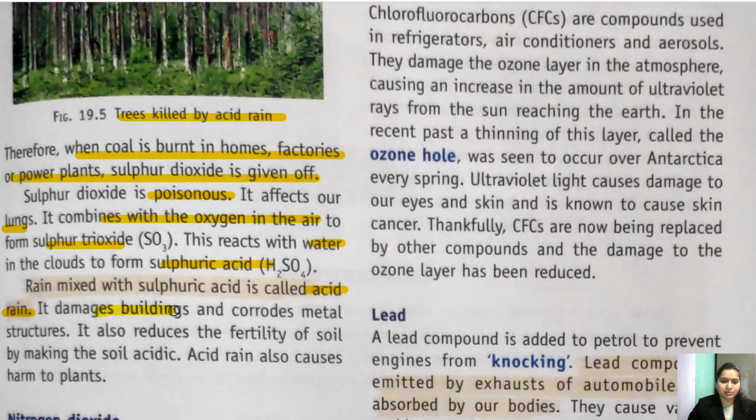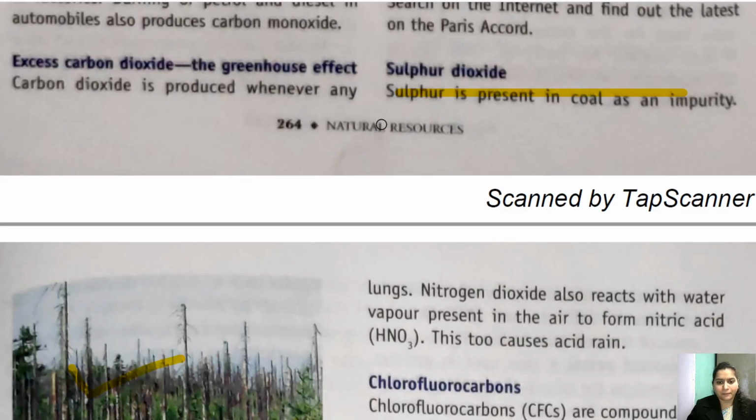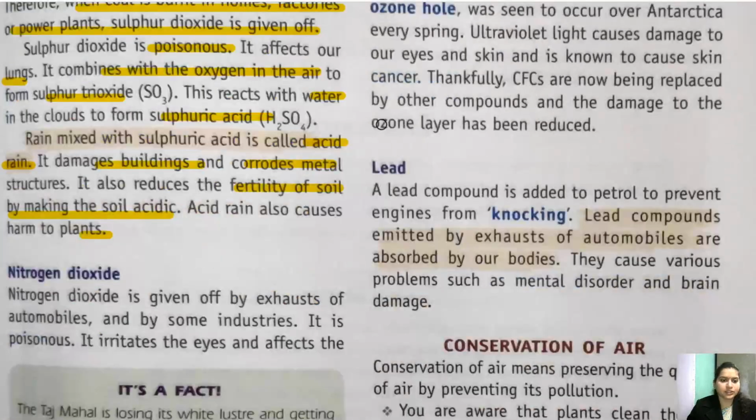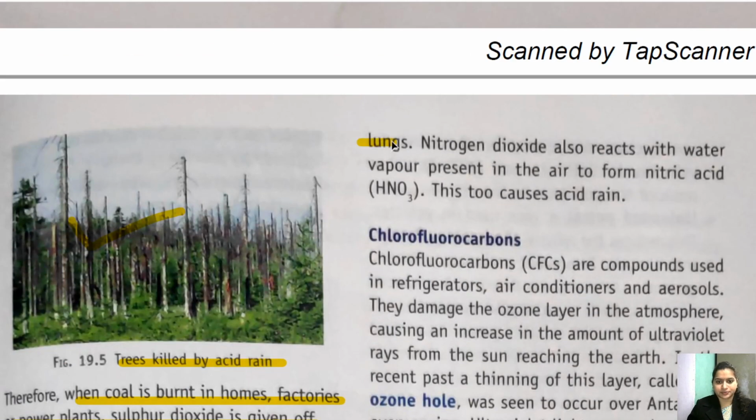Now, this acid rain damages buildings, corrodes metal structures, reduces the fertility of the soil, and makes the soil acidic. Acid rain also causes harm to plants. Getting it? So this is the acid rain because of sulfur dioxide. Nitrogen dioxide is given off from automobiles and industries. It is also poisonous, irritates the eyes, affects the lungs, and reacts with water vapor present in the air, forming nitric acid, which also causes acid rain.